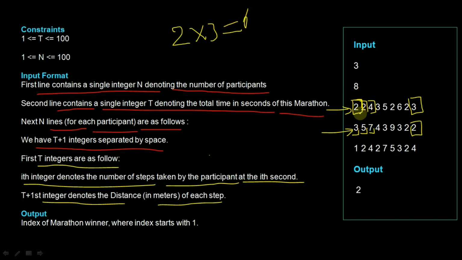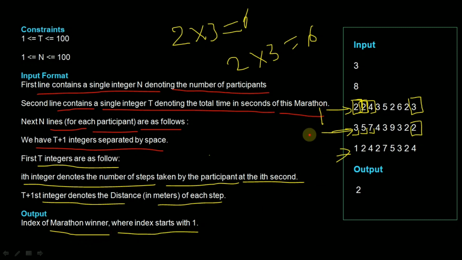Okay, if we talk about the second, he is also covering 2 steps, so 2 into 3, that is 6, and the second and third participants will follow the same way. Okay, so the output is the index of the marathon winner, where the index starts with 1.